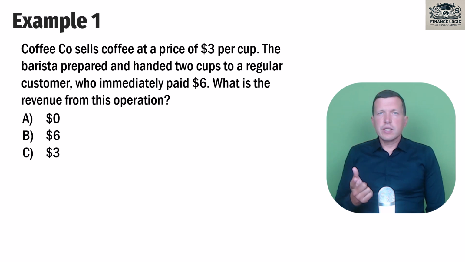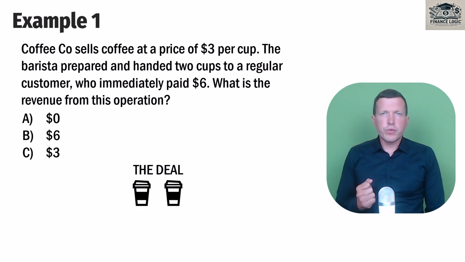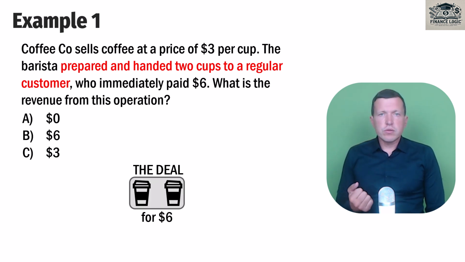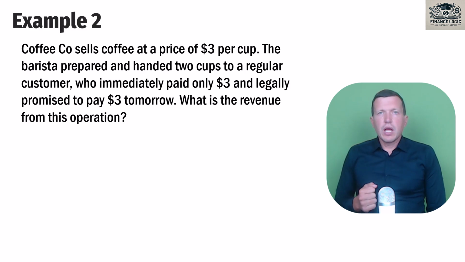So, the first step is deal identification. What we have to do for our client. We have to sell 2 cups of coffee, 2 cups for $6, because 1 cup costs our client $3. And our barista prepared and handed 2 cups of coffee. So it means that we have completed this deal entirely. It means that we earn $6. That's obvious. So the correct answer is B, $6. Next one.